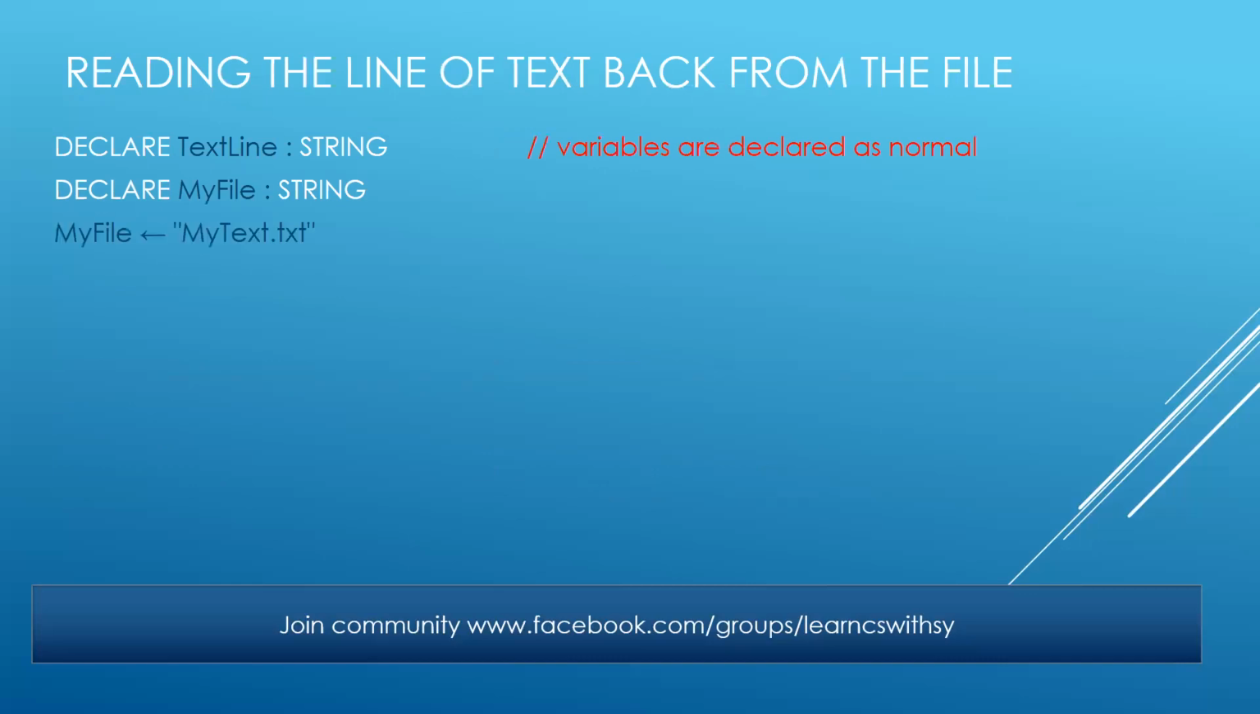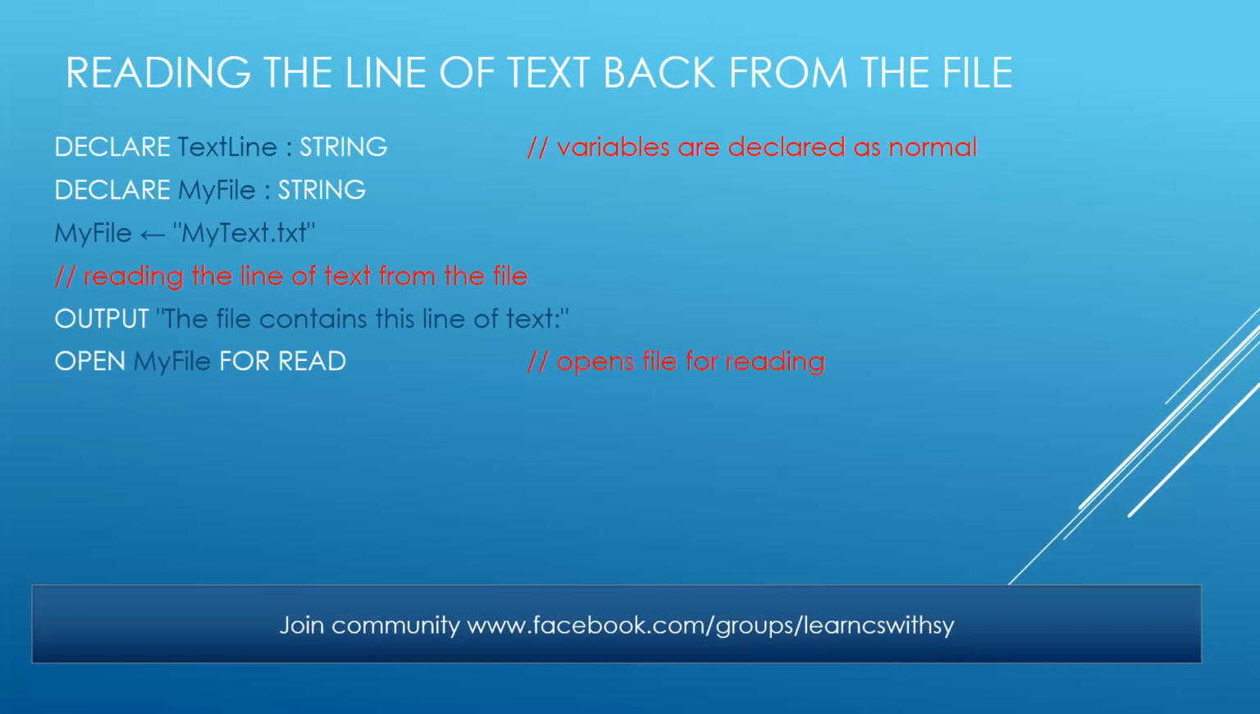After that, we are using the same line, my file equals my text.txt, because the same file is there, which is storing the data. So we are going to access it via my file. How to read? The very first thing is you are going to have a message for the user so that he knows what is happening. Output with an output message: the file contains this line of text.